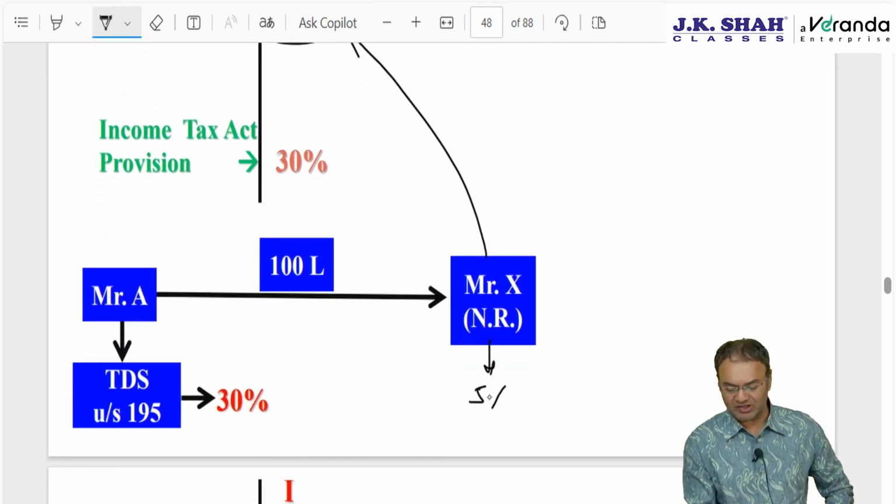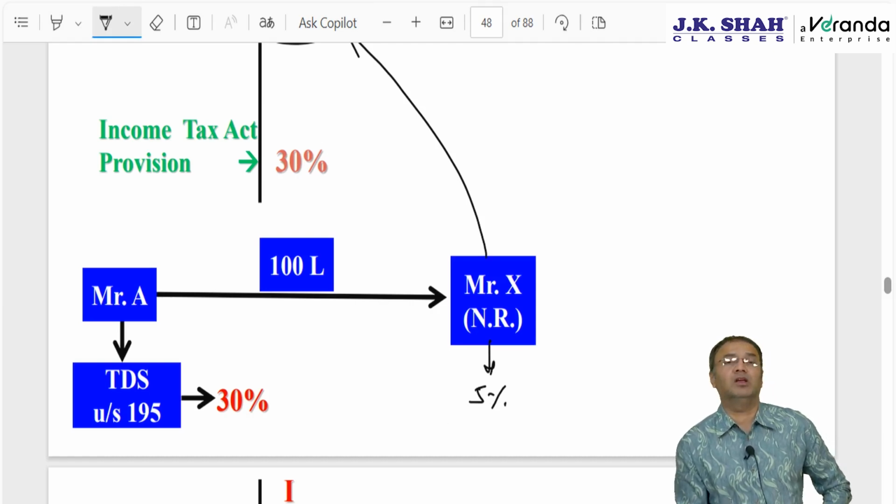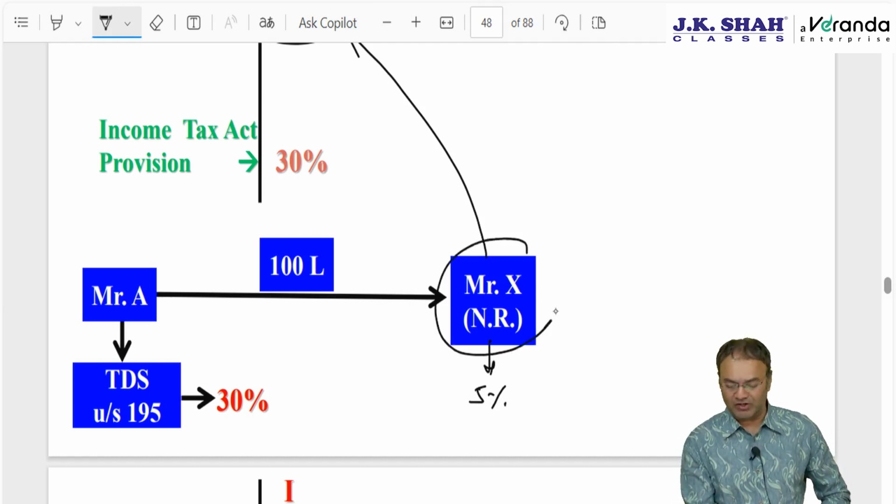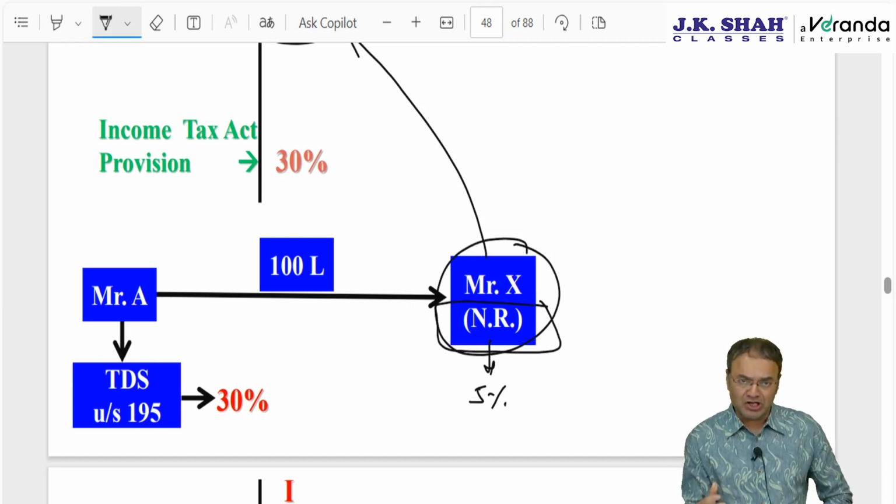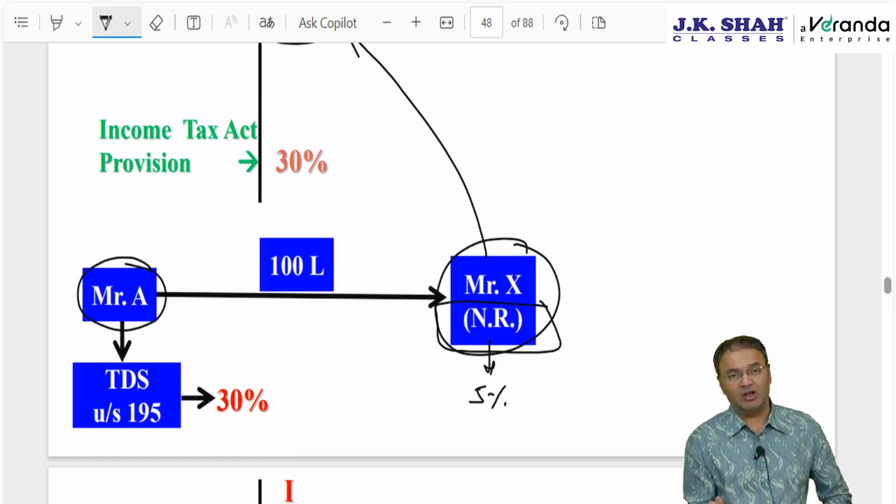So, what will happen is, to Mr. X the 5% tax rate will be applicable, but this 5% given in DTAA is applicable only to the recipient of income, the person who is non-resident. This 5% or this DTAA is not to be followed by the payer. Mr. A has not to see anything of the DTAA. He will end up deducting TDS at 30%, 30% of 100 lakhs.